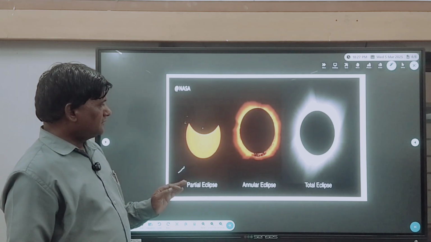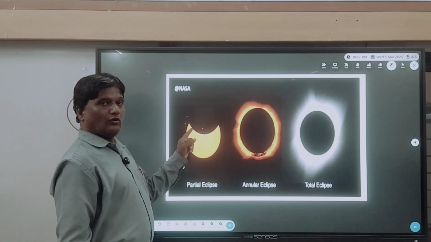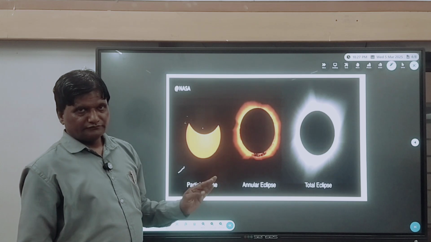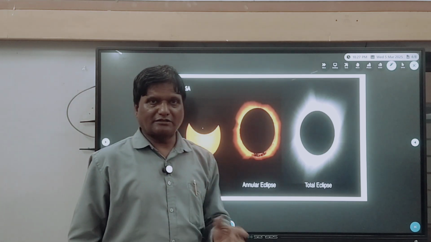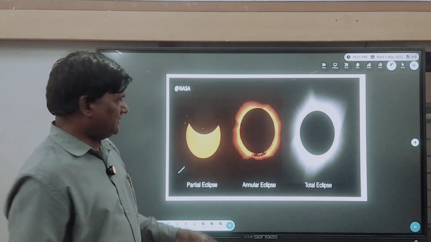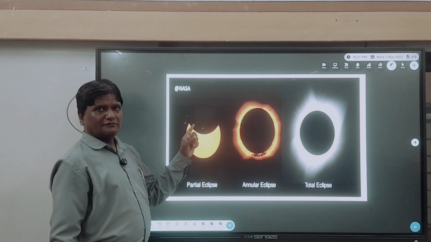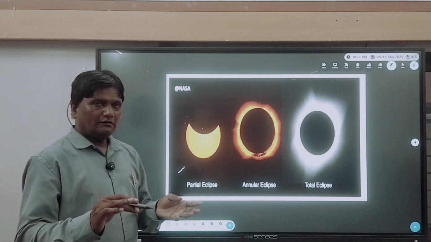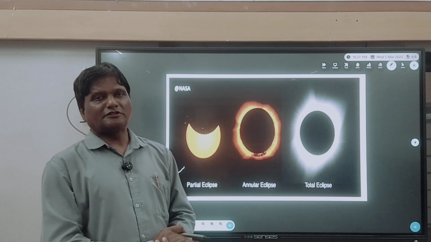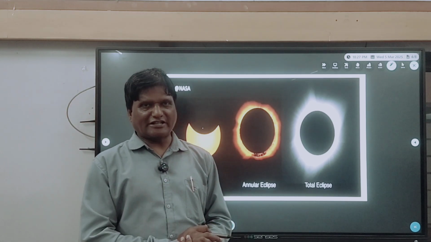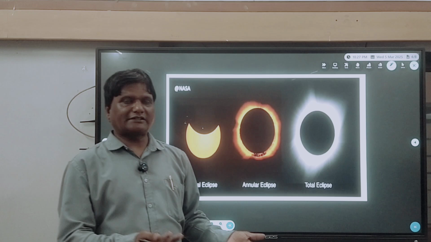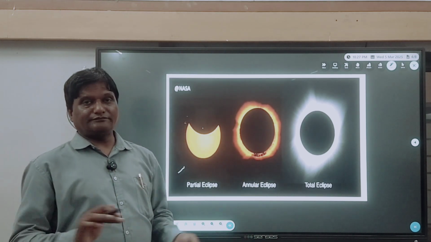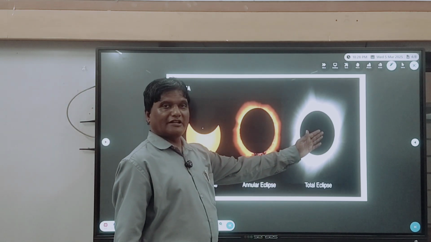What happens, some students treat this as a shadow of the moon which falls on the sun. No, it is totally wrong. Nobody's shadow can fall on the sun because the sun is so bright. This is a moon shadow which reaches the earth, and in the part of the earth where the moon shadow reaches, people cannot see the sun partially, that is a partial solar eclipse, and when they cannot see any part of the sun, that is called a total solar eclipse.